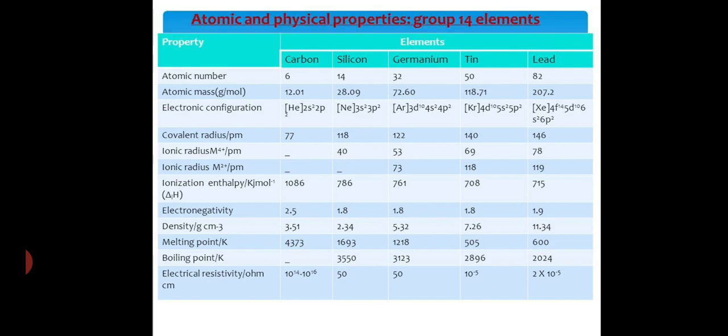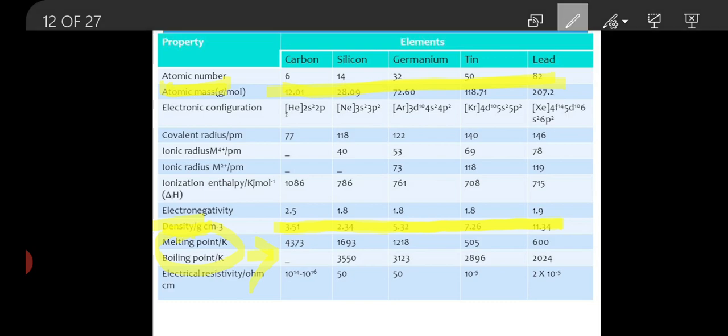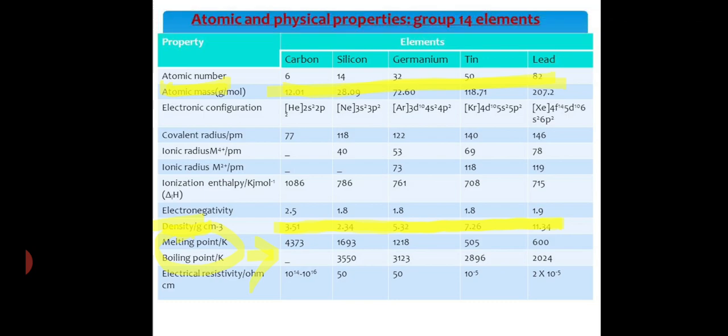Now considering density, the density increases as the mass number goes on increasing. Similarly, the density of the 14 group elements also goes on increasing. Considering these densities, the melting point and boiling point of the 14 group elements also go on increasing. These are the simple trends for the 14 group elements.